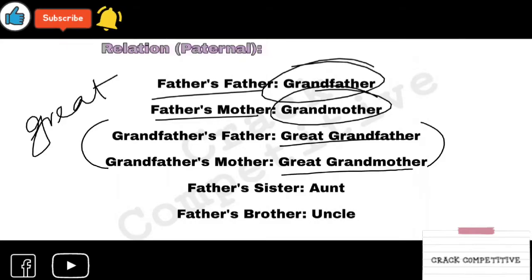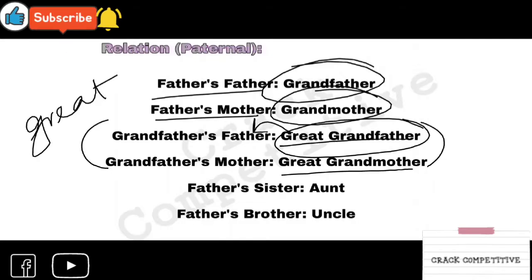Who is your great grandfather's father? He is your great great grandfather. And who is his father? There are only three greats. So the relation goes like this.